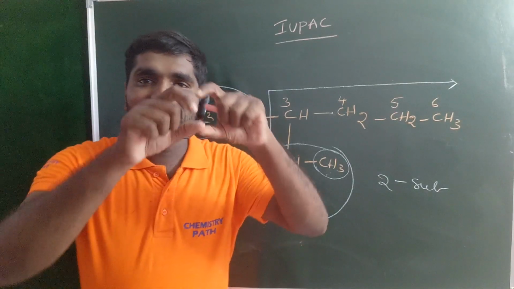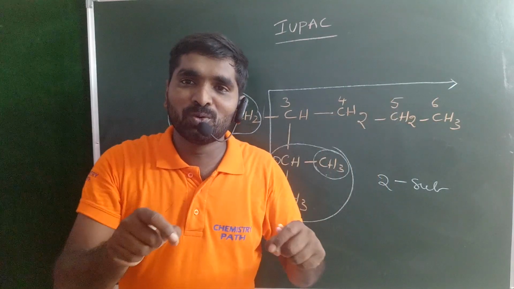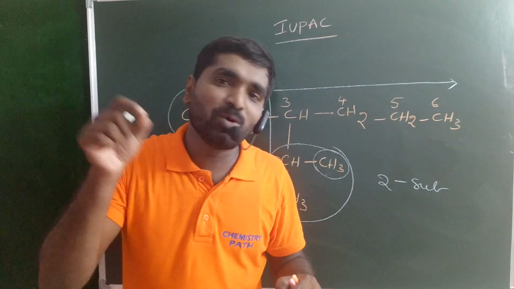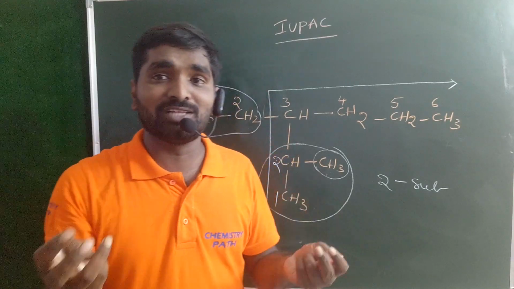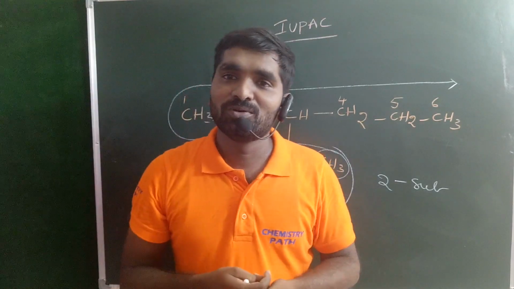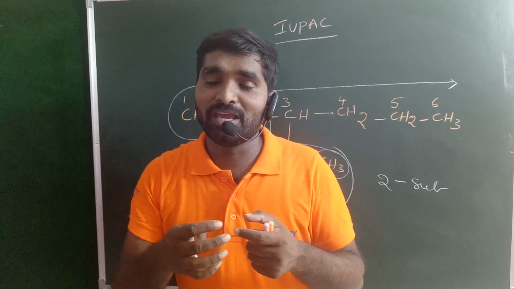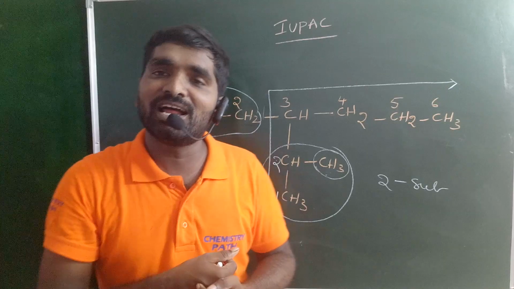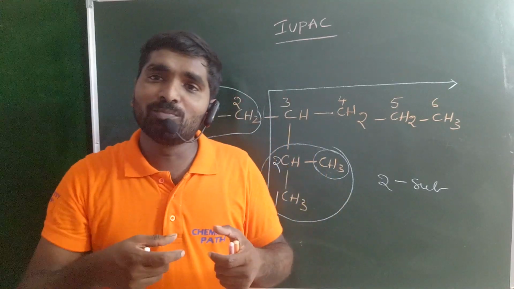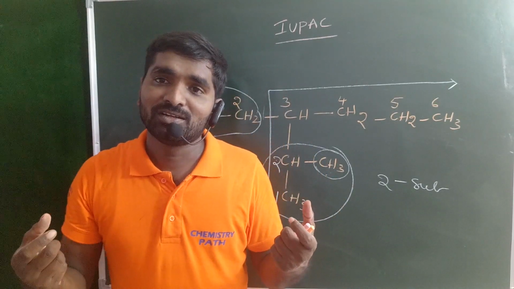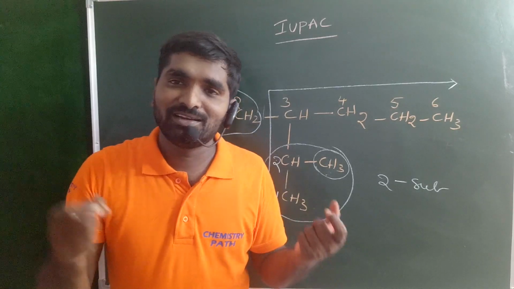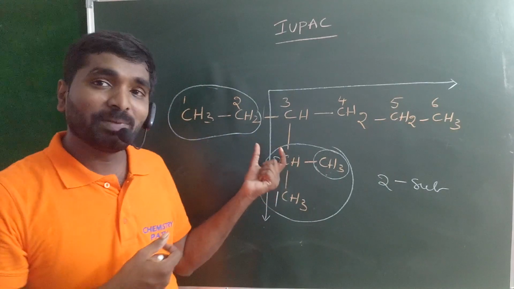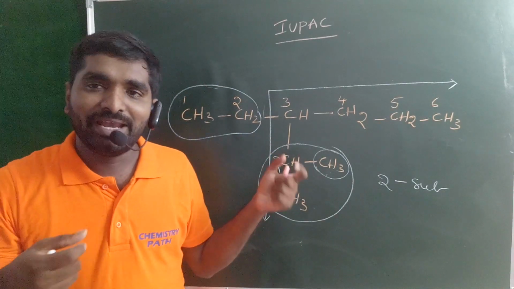Rule number 1, select the longest chain. Rule number 2, substituents always get the least number. When you have more than one substituent, that is rule number 3, then follow the lowest sum rule. If the lowest sum is the same either from the left-hand side or from the right-hand side, then go for alphabetical order. When you have more than one of the same kind of substituent, use the prefixes di, tri, tetra, penta, hexa and so on, which is also important. And the next rule,